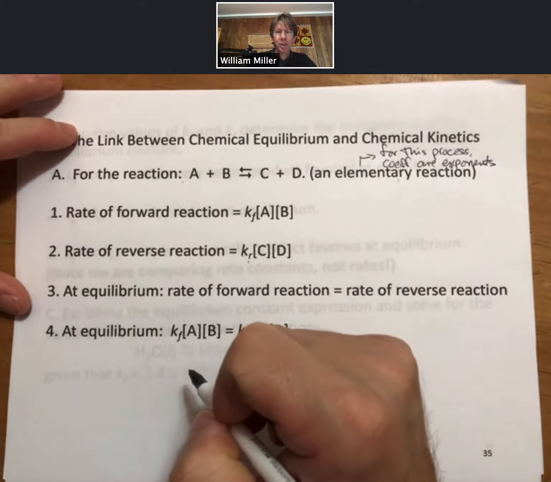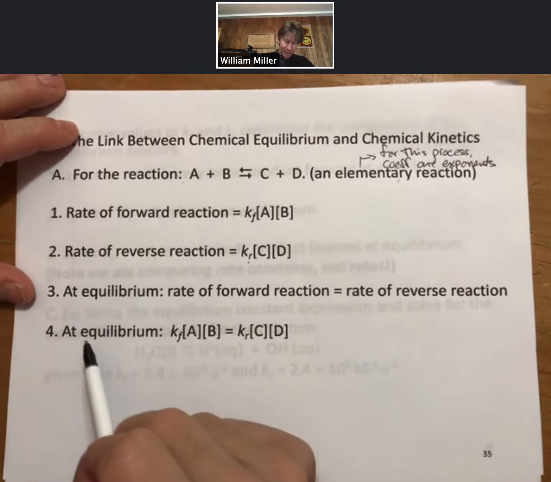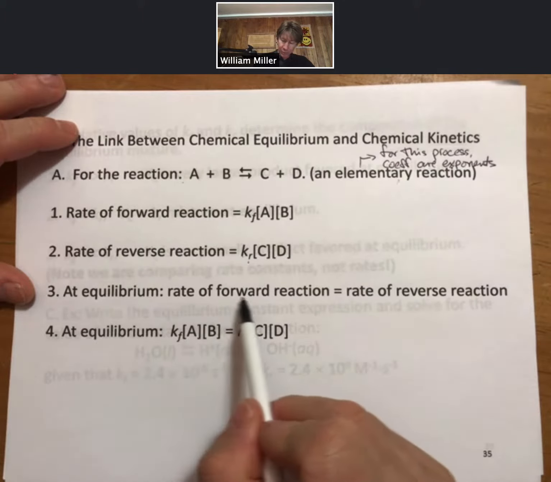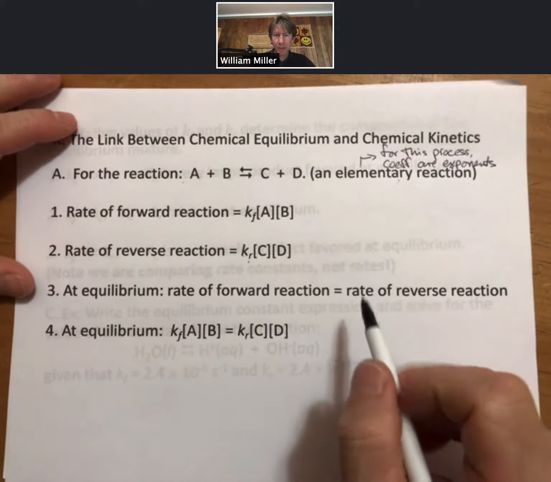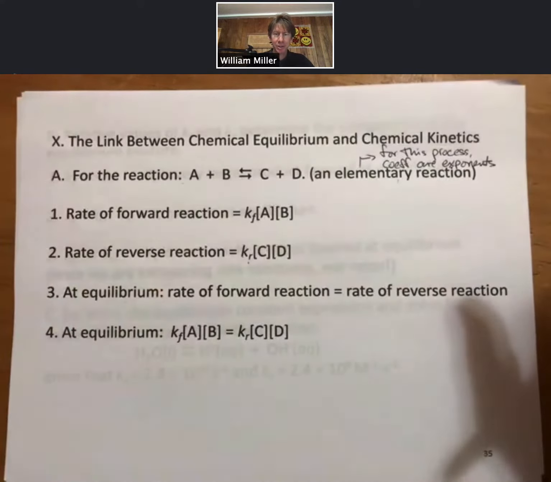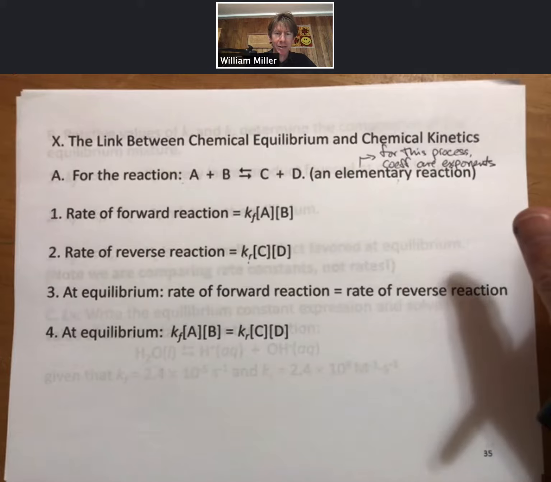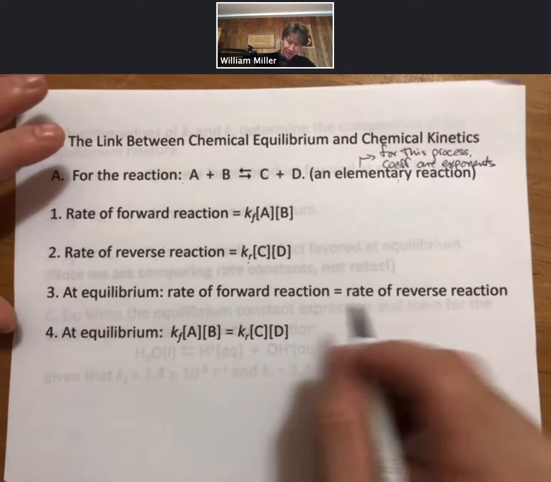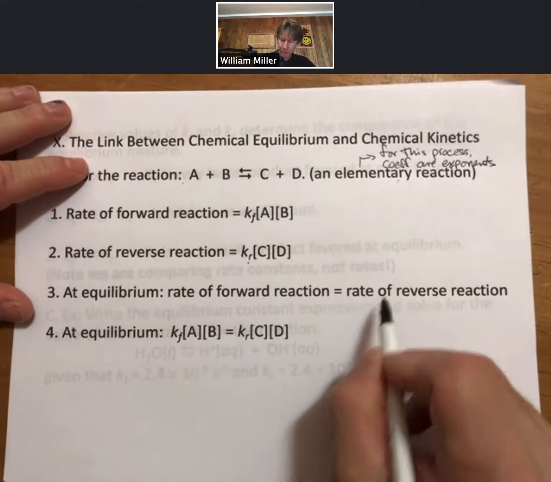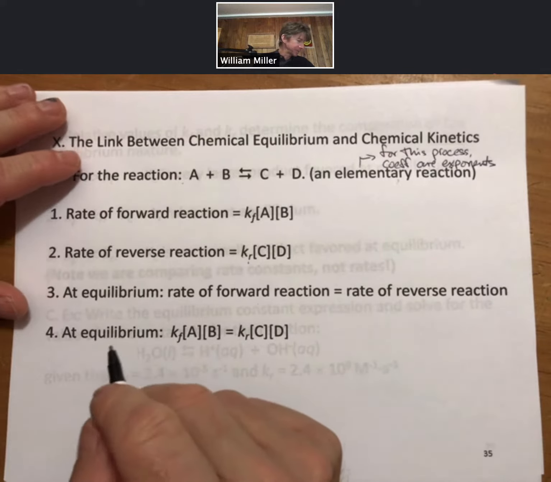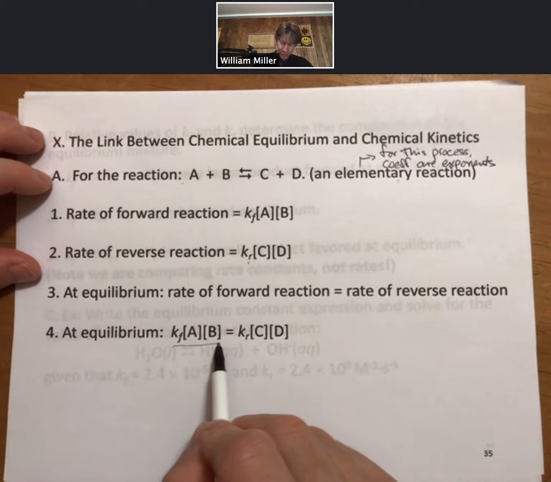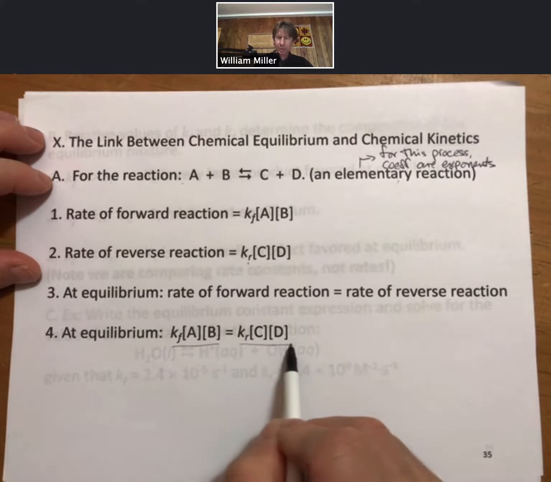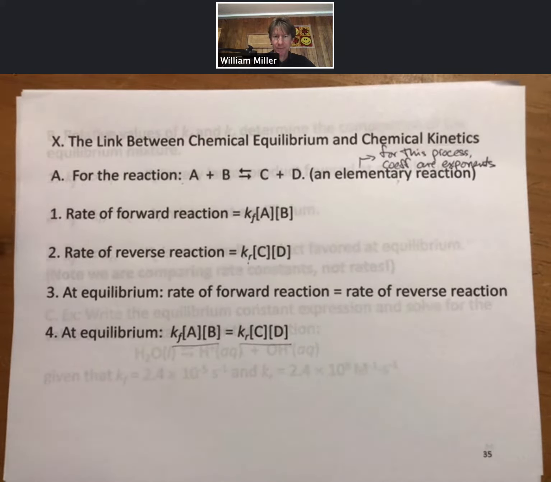We've already said that at equilibrium, the rate of the forward reaction equals the rate of the reverse reaction. That's a definition of equilibrium. That's why none of the concentrations of the reactants or products are changing, because the forward and reverse rates of reaction are equal. And so at equilibrium, the rate of the forward reaction equals the rate of the reverse reaction.